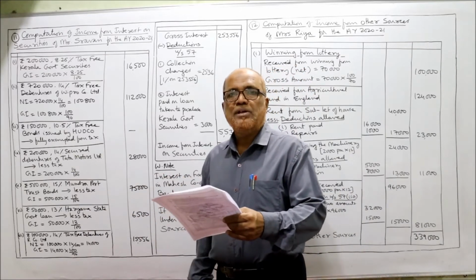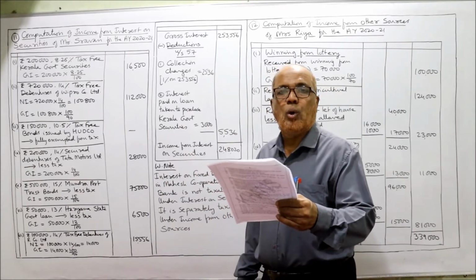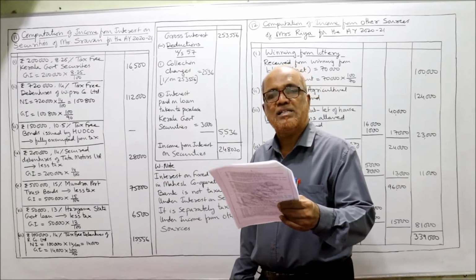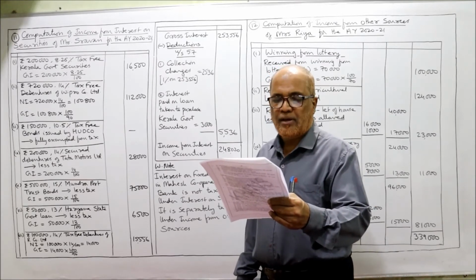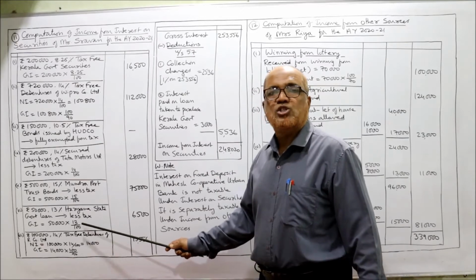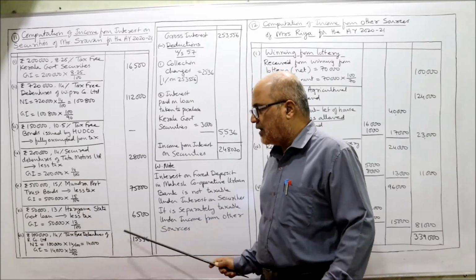Next one is rupees 50,000, 13% Haryana state government loan. Nothing is given, less tax. Interest is payable on 30th June and 31st December. So again, nothing is given, so we assume it as less tax. Only one step, face value into rate by 100.